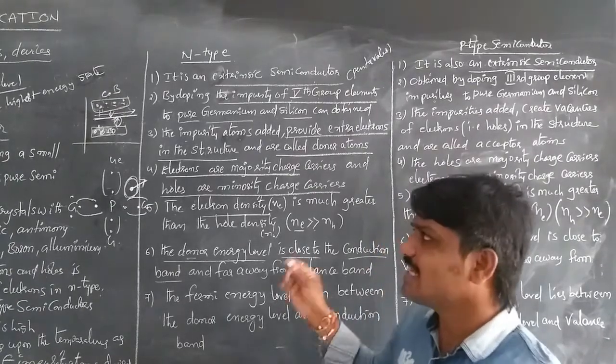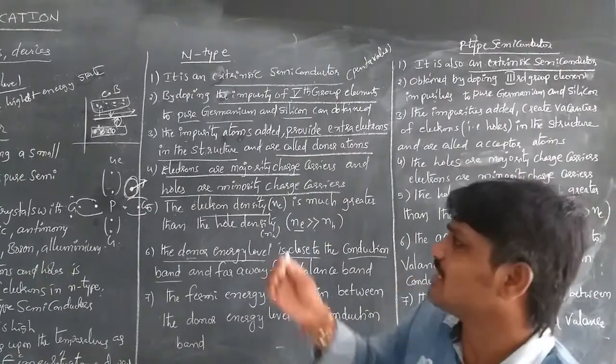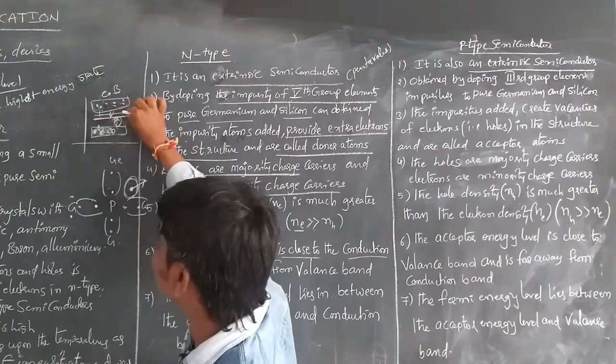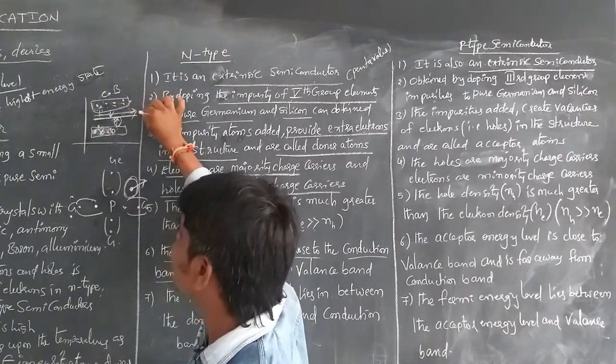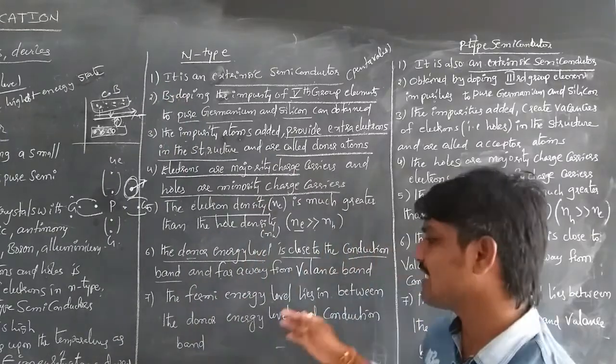So the Fermi level means the highest energy state level that an electron can acquire. The Fermi level lies between the conduction band and the donor level, so conduction is possible.